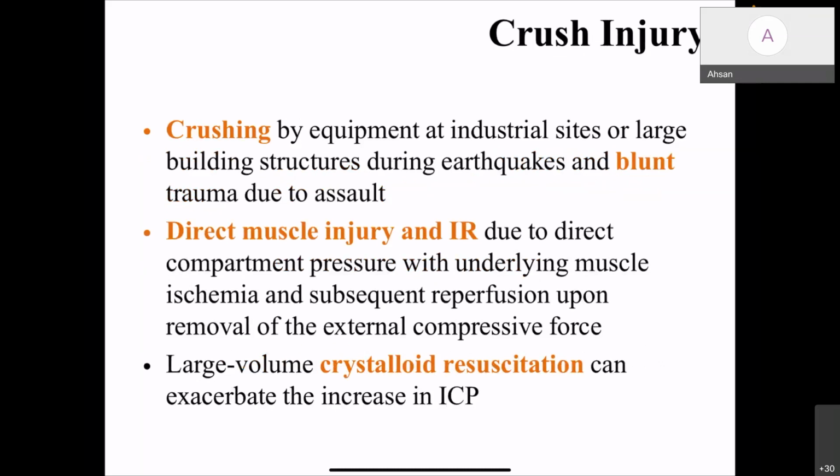Next is crush injuries: crushing by equipment at an industrial site or a large building structure during an earthquake, and blunt trauma due to assault. There is direct muscle injury and ischemia reperfusion, due to direct compartment pressure with underlying muscle ischemia, and subsequent reperfusion upon removal of the external compressive force. In general, these patients will receive a lot of crystalloid for resuscitation, which also contributes to the edema of the compartment and compartmental pressure rise.